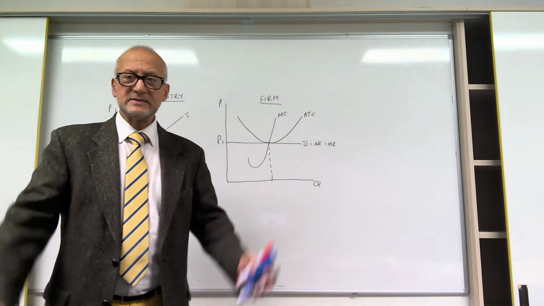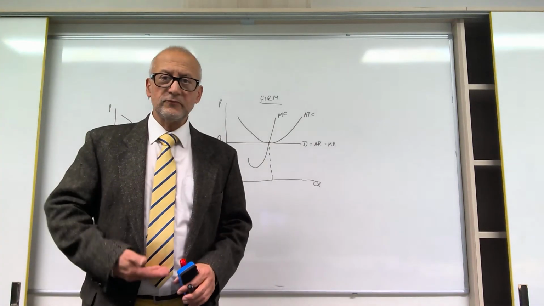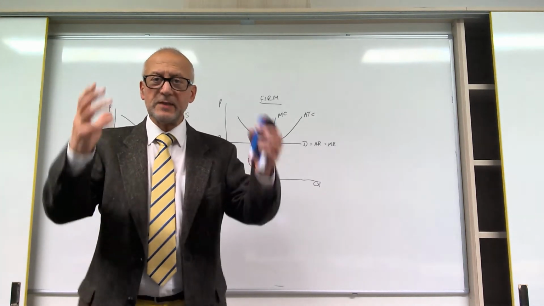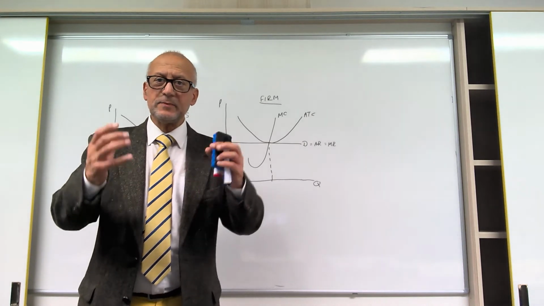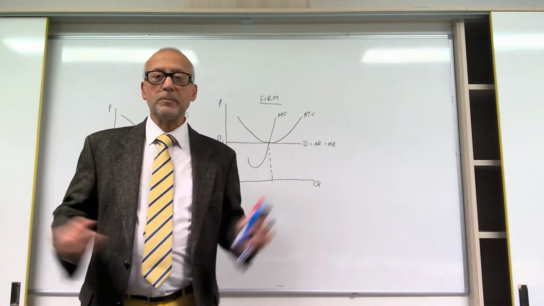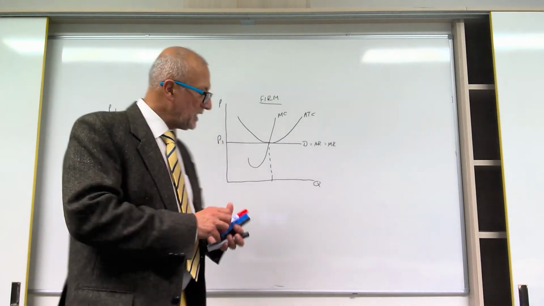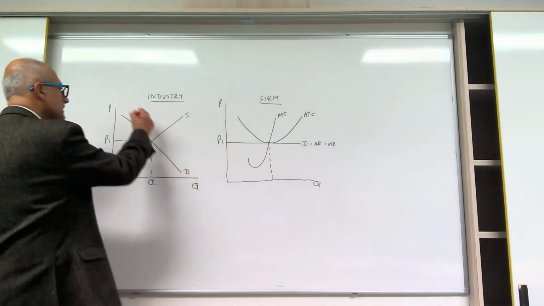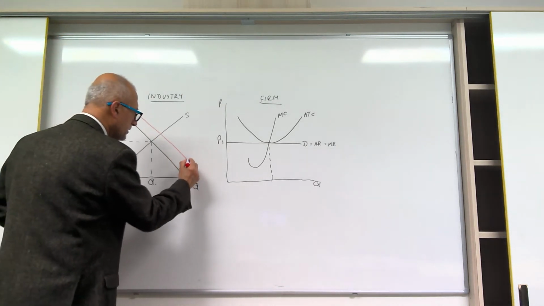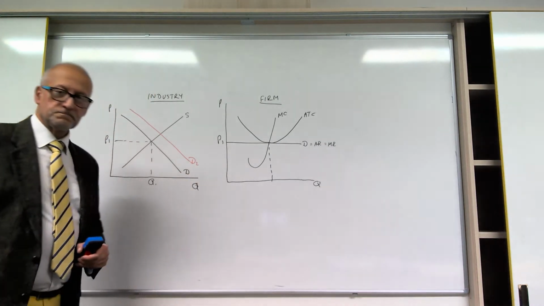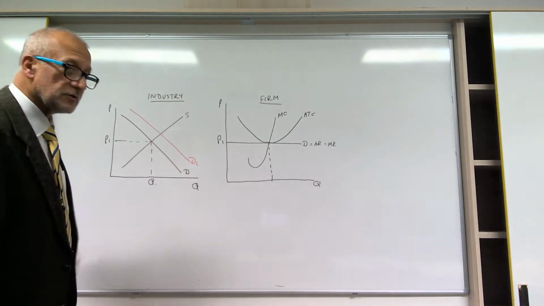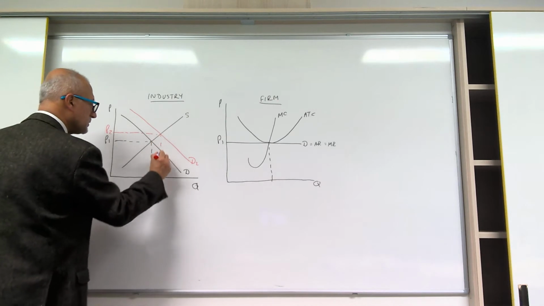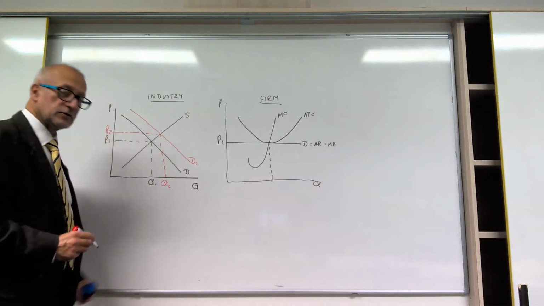Now let's assume, and let's say this is a perfectly competitive market for this rather elegant looking tie, and suddenly a celebrity is seen wearing this tie. And that celebrity means that suddenly the popularity for this tie increases in the marketplace. And if that happens, guess what happens? The demand increases to D2. So the demand is increasing in the marketplace. If the demand increases, of course the price will also increase to P2. And the quantity will increase to Q2.